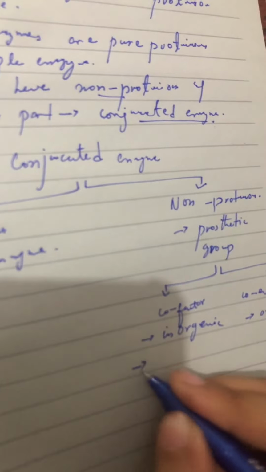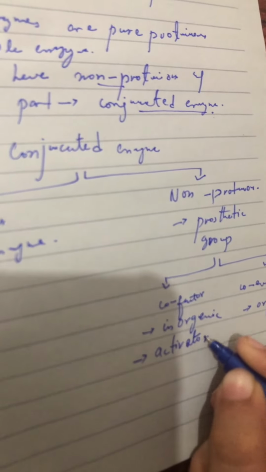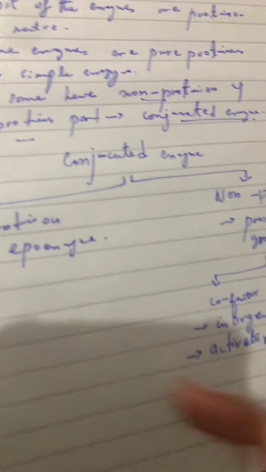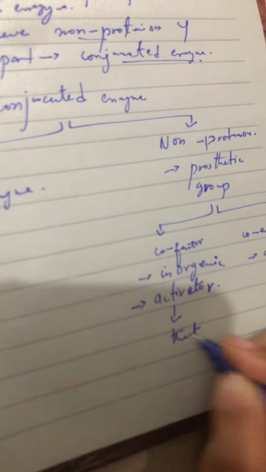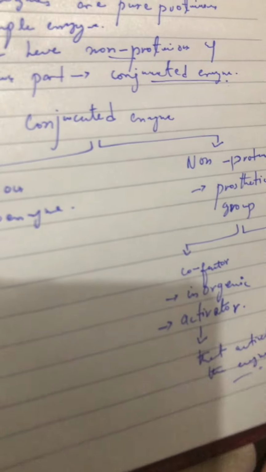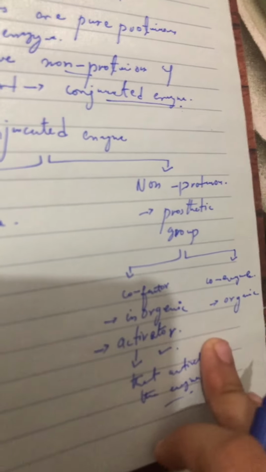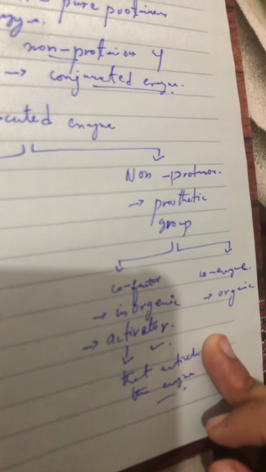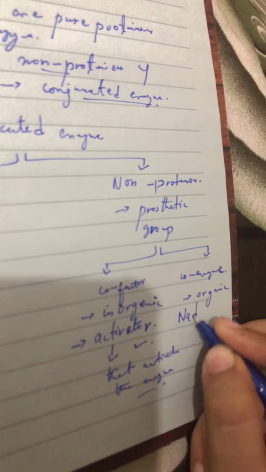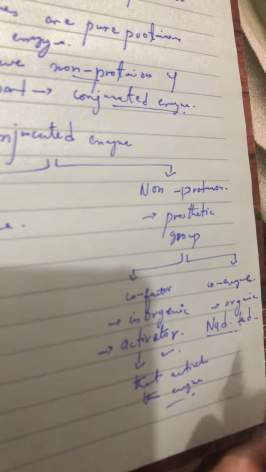Now the inorganic ones are also known as activators. What is meant by activator? That which activates the enzyme is called the activator, right? Now what is meant by coenzyme? Basically, coenzymes are organic, like NAD and FAD. These are the coenzymes, so these are organic.